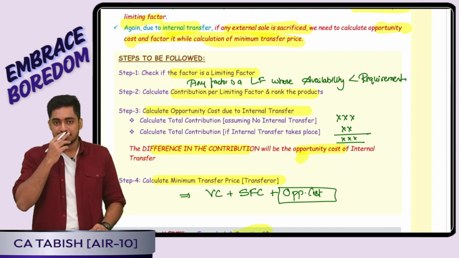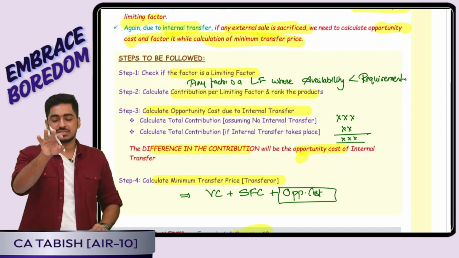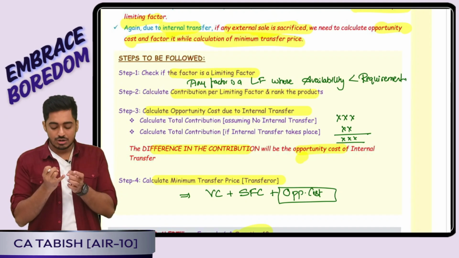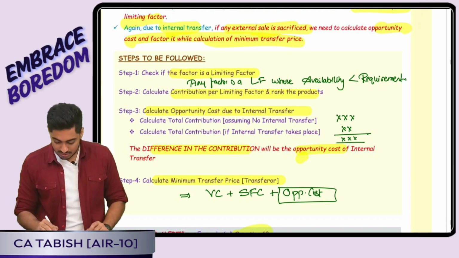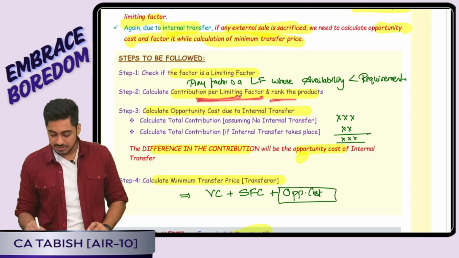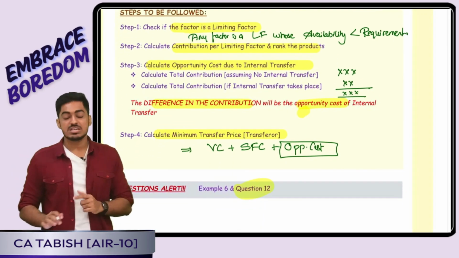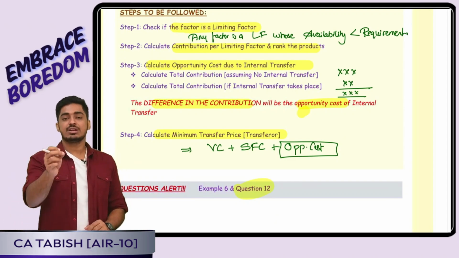Next step, transferor is producing 2-3 different products X, Y, Z. We will calculate contribution per unit, contribution per limiting factor, as well as give the ranking. Contribution per unit, contribution per limiting factor, give the ranking. Now based on that, I have to calculate opportunity cost.